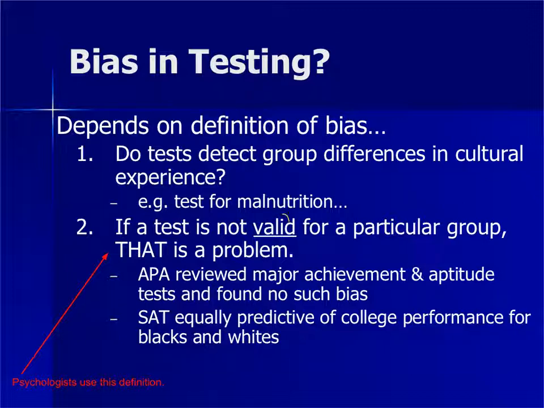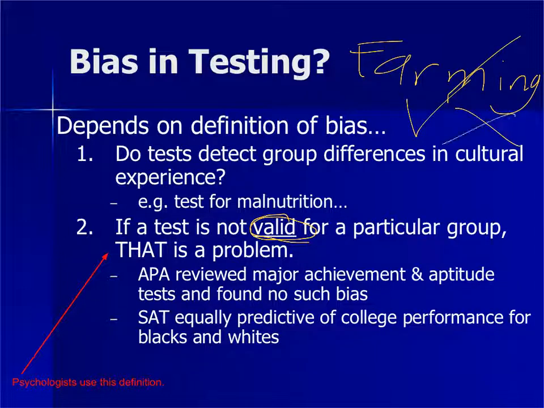So validity is a topic we've been discussing a lot over the last couple of days. You can't just say a test has validity or doesn't have validity. Tests need to have validity for each individual group. That test I just mentioned about farming, a test that uses farming references might have validity when it comes to students in Kansas and might not have validity when it comes to students here in New York. Same thing for race, for gender. That's why it's so important.